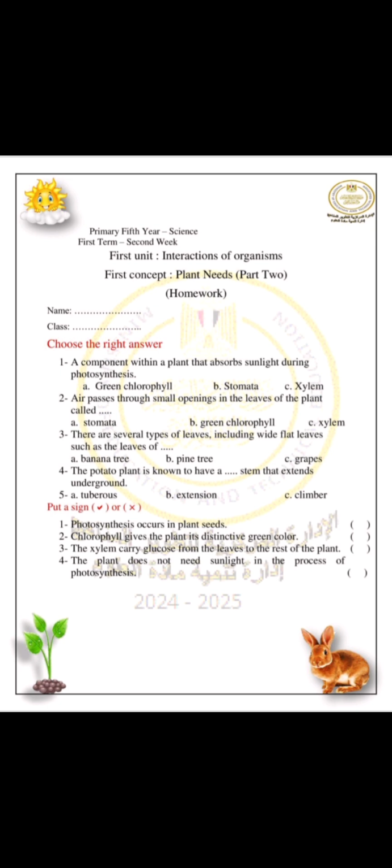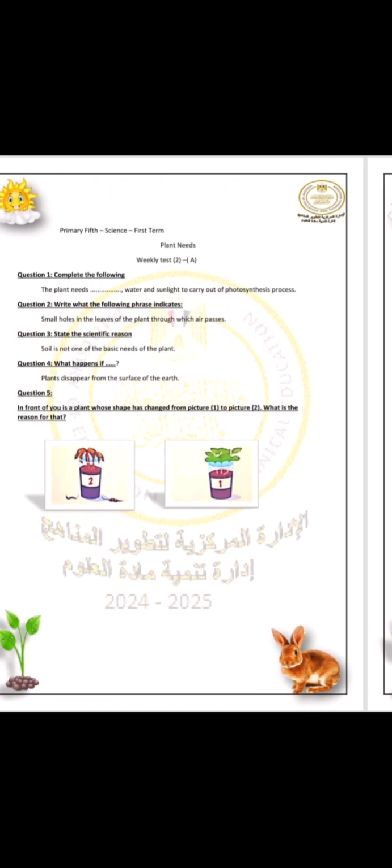Put a sign right or wrong. Photosynthesis occur in plant seeds. Of course wrong. The process of photosynthesis occur in the leaves. Number 2, chlorophyll give the plant its distinctive green color. Right. Number 3, the xylem carry glucose from the leaves to the rest of plant. Of course wrong. The xylem does the opposite, it carries water and nutrients from the root to the leaves. The plant doesn't need sunlight in the process of photosynthesis. Of course wrong. The plant need sunlight.